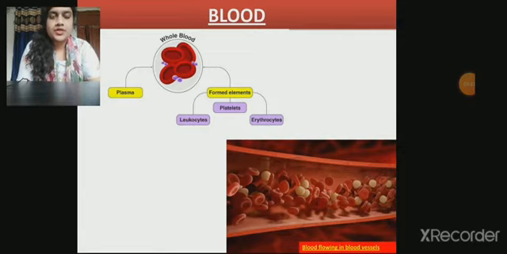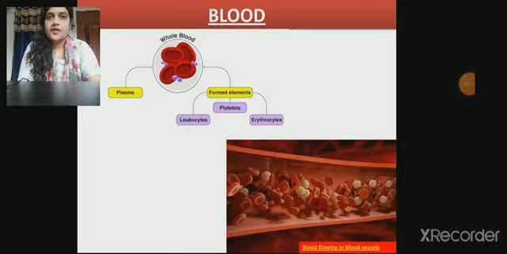Next is leukocyte. Leukocytes are WBCs, which are the immune cells which protect our body from foreign antigens or foreign viruses. Suppose we take an analogy, like we live in a colony and a man always sits at the main gate of our colony to guard the people who enter. If any foreign person enters our colony, he takes action against him or her.